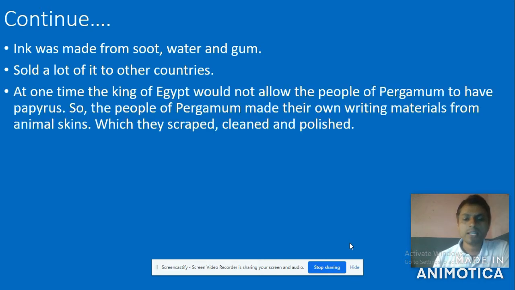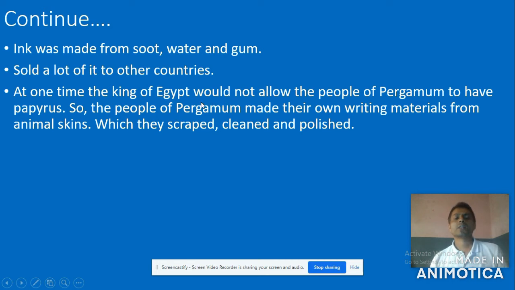Look at here: at one time, the king of Egypt would not allow the people of Pergamum to have papyrus. So the people of Pergamum made their own writing material from animal skin, which they scraped clean and polished. What does it mean?